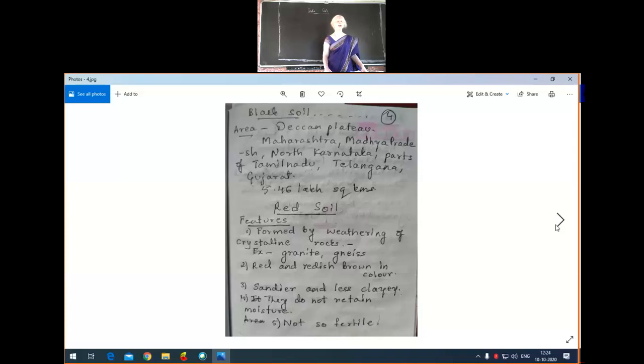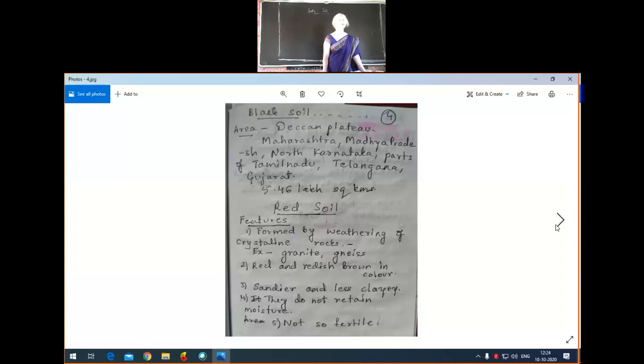One is granite. Okay, you must have seen granite put in houses, no? Granite, that is crystalline rock, that is metamorphic rock. Then another type of rock is there, that is gneiss. Okay, children, it is gneiss. So these are the two types of rocks. Metamorphic rocks, two types. Crystalline rocks, two types. One is your granite and second one is gneiss. These are the examples for that. So by the weathering of these kinds of rocks, your red soil is formed.